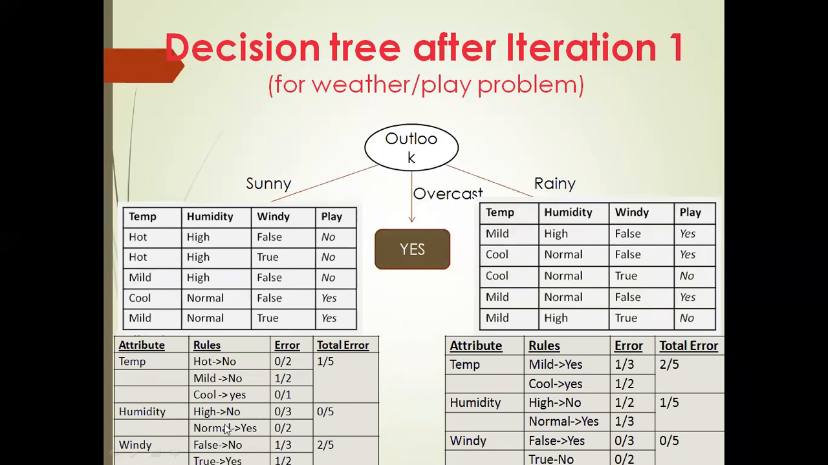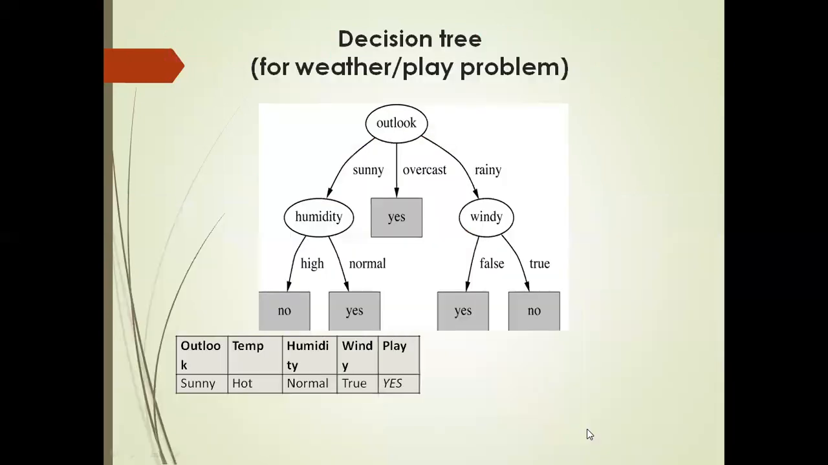Similar analysis should be done for the rainy value of the tree. Which one has the least error? 0 by 5, that is windy. So I'm going to consider this. Finally, the tree will look like this. Outlook is the root node. Humidity had the least error, so I have taken this. And for the right side, windy had the least error, so I have taken this. So what was our question?